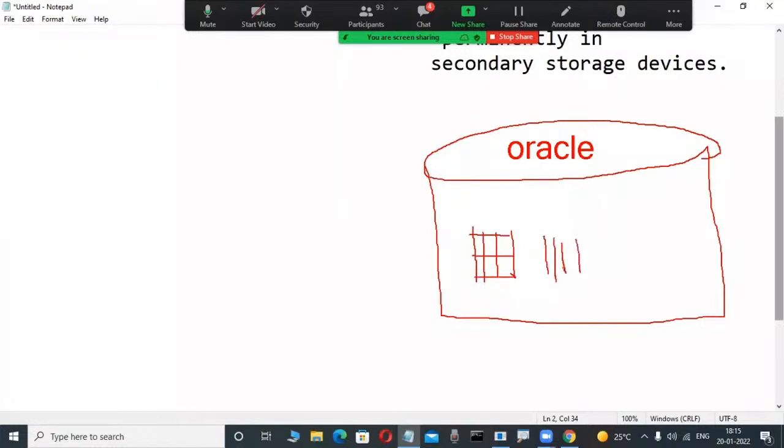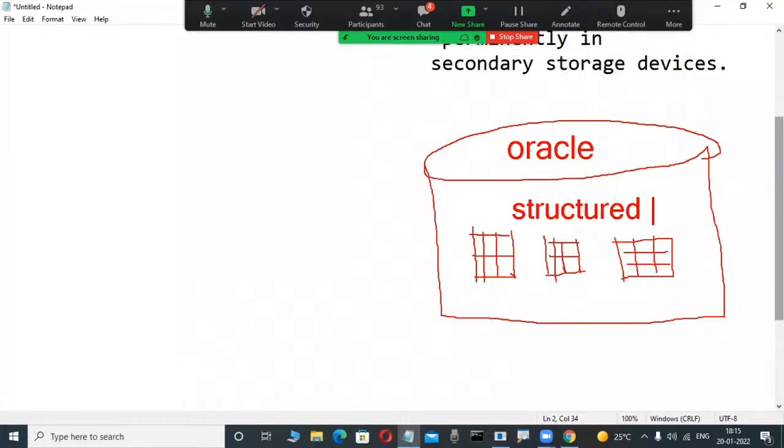A matrix is nothing but rows and columns. Maybe you have an idea, in mathematics it is only rows and columns. Same here, data is stored in a logical structure, in table format. What is logical and what is physical data, we will see. Data is stored in a structured manner. All relational databases store a structured collection of data, not non-structured.